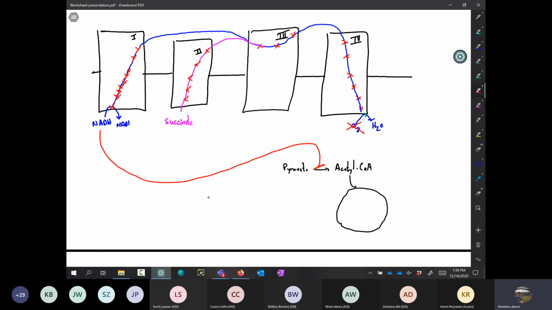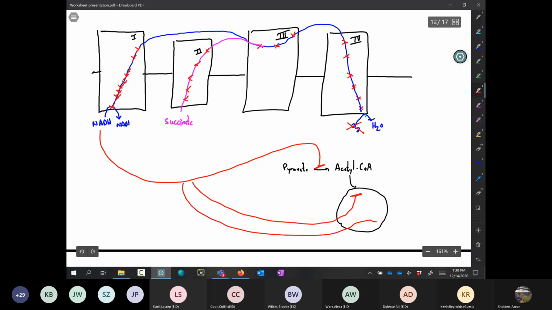It also inhibits citrate synthase, so it will stop this process, and it also inhibits the alpha-ketoglutarate dehydrogenase complex.